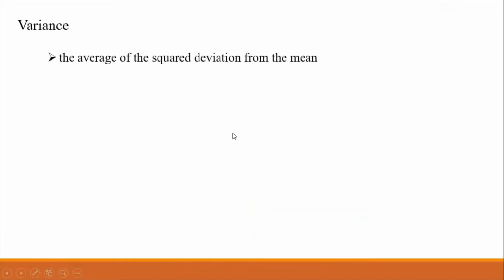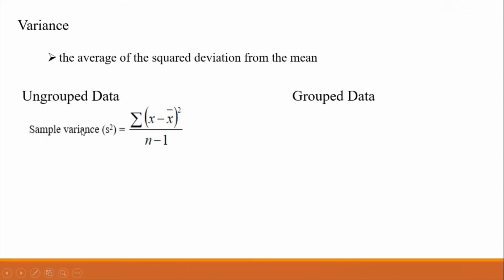Next is the variance. The variance is the average of the squared deviation from the mean. For ungrouped data and group data, we have the sample variance. For the ungrouped data, the summation of the squared deviation of the individual score from the mean over n-1, while for the group data, the summation of the product of f sub i times the squared deviation of the class mark or midpoint from the mean, where i ranges from 1 to k, and k is the number of class intervals, over n-1.